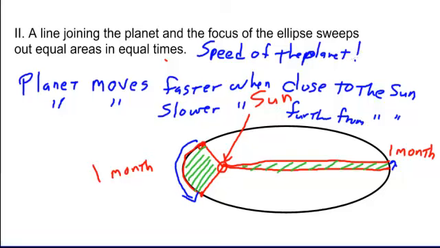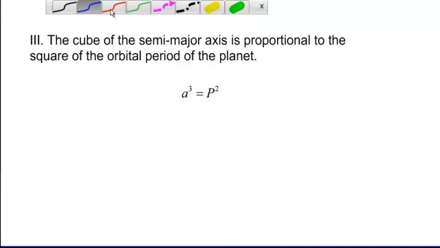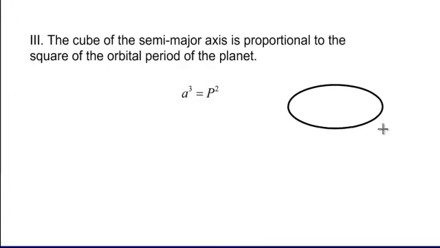Now finally, Kepler's third law tells us that the cube of the semi-major axis is proportional to the square of the orbital period of the planet. Another tough one, right? Not really so bad. All it tells us is that, remember, we had that ellipse. Let's bring an ellipse back up here.